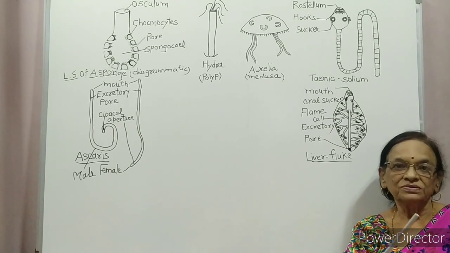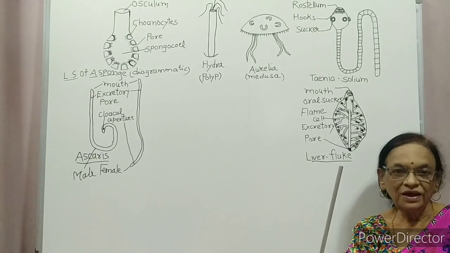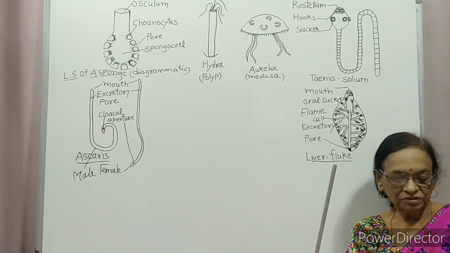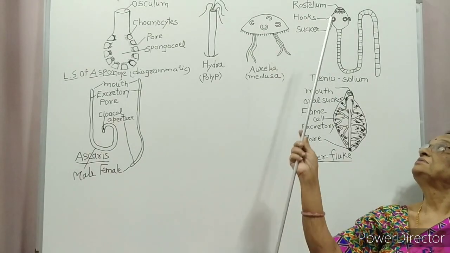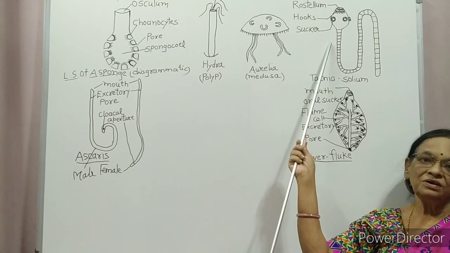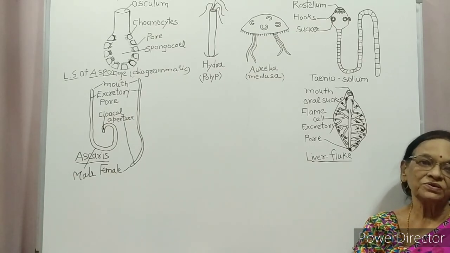Example, Pleurobrachia and Ctenoplana. Next phylum is Platyhelminthes. Platy means flat and helminthes means worm. This group, Platyhelminthes, consists of animals having a dorso-ventrally flat body. Dorsal means upper surface.